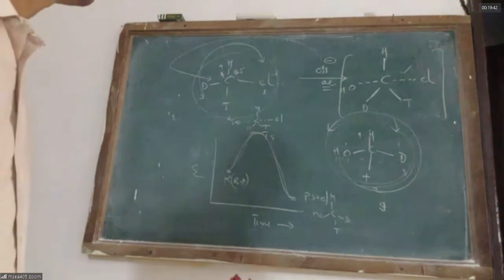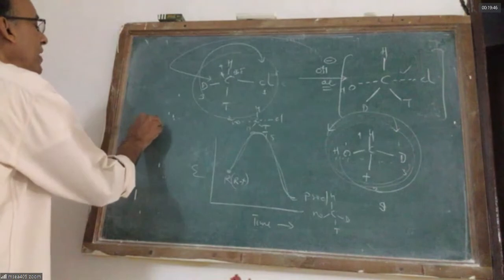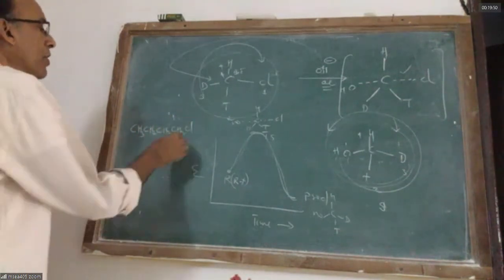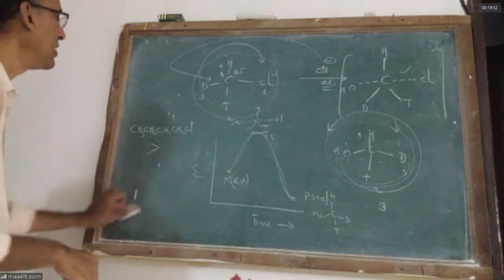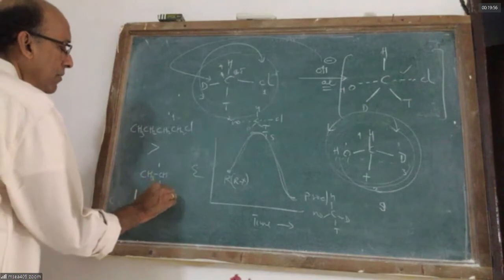Order of reactivity in SN2: primary alkyl halides, for example n-butyl chloride, most readily undergo SN2.